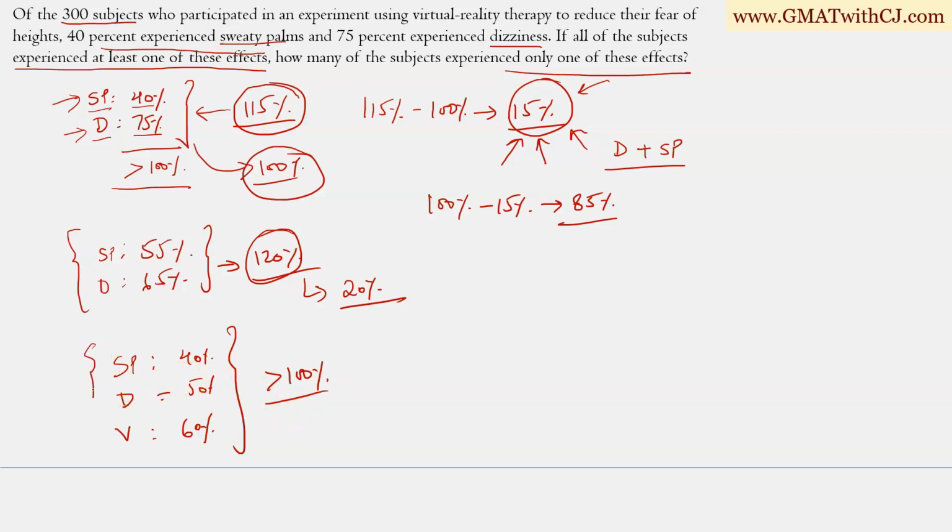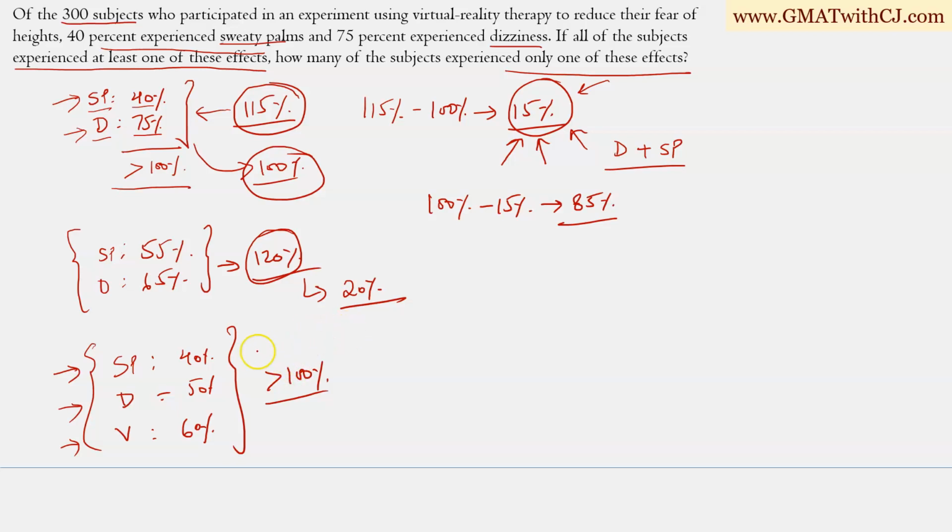Now in this case, since there are 3 sets, there could be triple counting also, since there could be people who experience all 3 of these effects, right? Now in case of such people, they have been counted thrice. Ideally they should have been counted once, right? So those people have been counted 2 times more than they should have been counted, right?